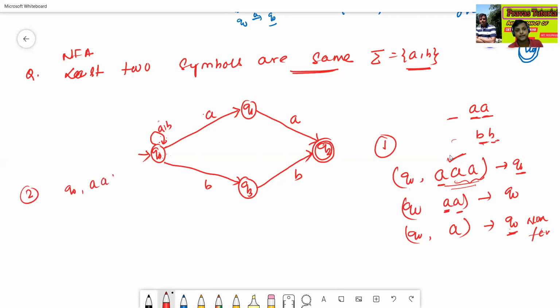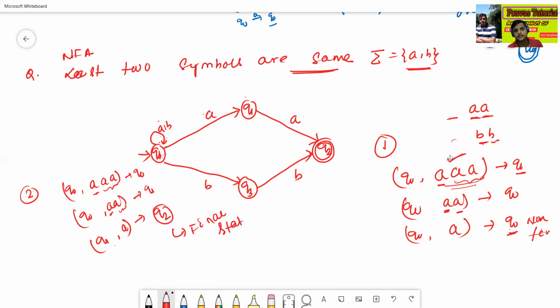Q0 reads triple A. Q0 will read A, goes to Q0. Then Q0 will read the remaining A, goes to Q1. Then Q1 will read the remaining A, then goes to Q2. But Q2 is my final state, so the string is accepted.